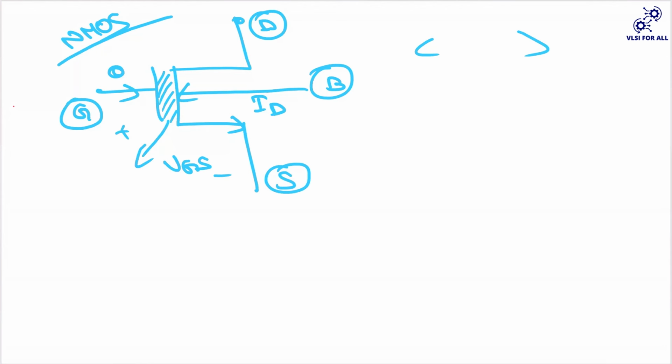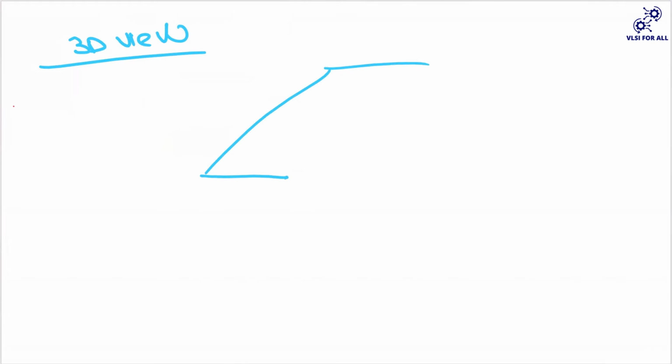So let us now come to the 3D view. I don't know how it will come out, but I'll try to draw this 3D view. So this is my metal. Metal is made up of polysilicon, otherwise some other metal you can use. I think right now they are using metal, but previously they tried with polysilicon. That is why the evolution has happened.